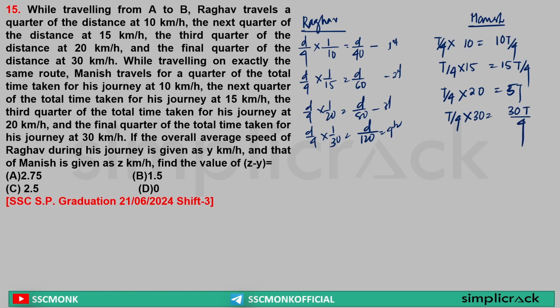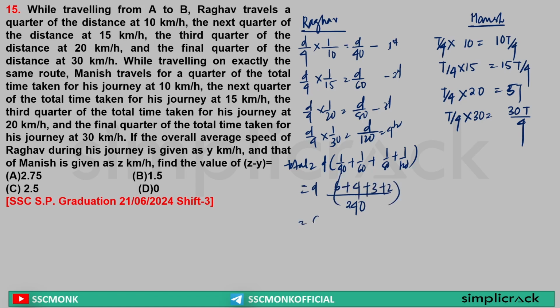Yes or no? Yes. Sir, here we are finding what? Total time, because time is distance by speed. So total time is equal to d common, 1 by 40 plus 1 by 60 plus 1 by 80 plus 1 by 120. Yes or no? Yes. Sir, here the LCM will be 240. So 6 plus 4 plus 3 plus 2, this can be written as d into (6 plus 4 plus 3 plus 2) divided by 240.